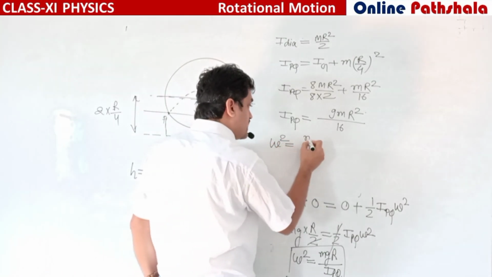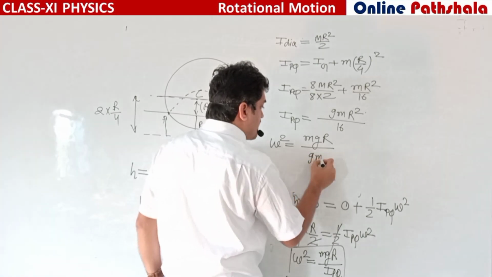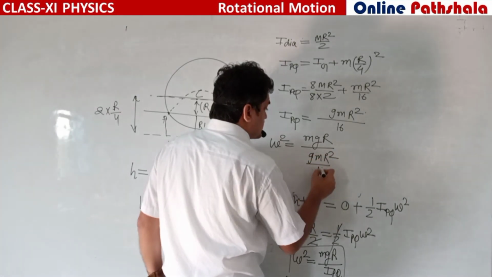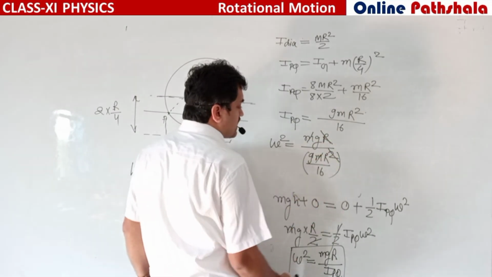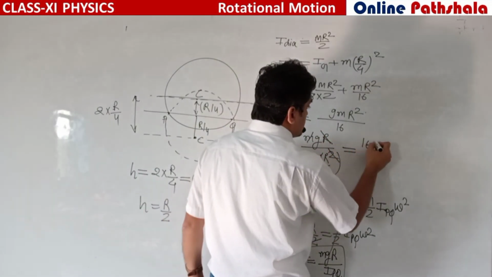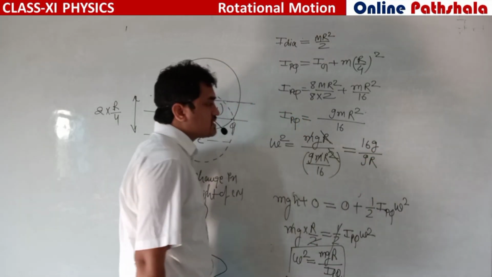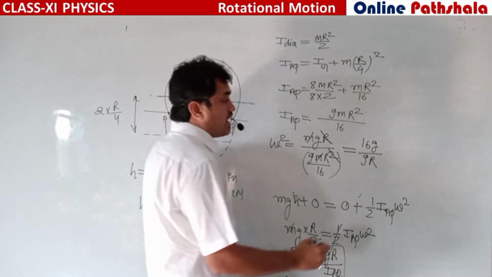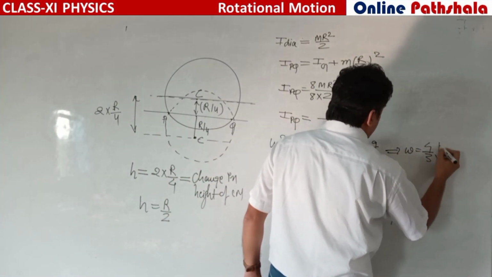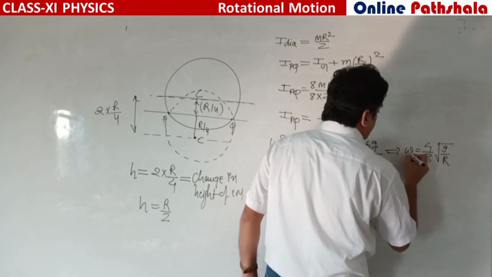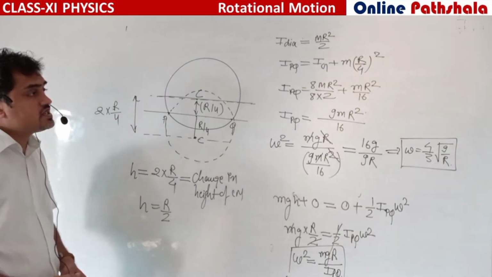This omega square is mgr divided by I about PQ, which is 9 mr square by 16. Okay, this r and m will cancel out, and we are getting 16g divided by 9r, and omega will be 4 by 3 root g by r. This is the omega. Okay, so it is the solution of this question.